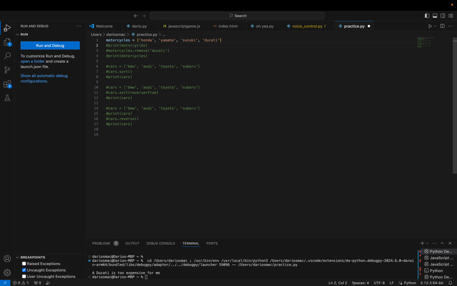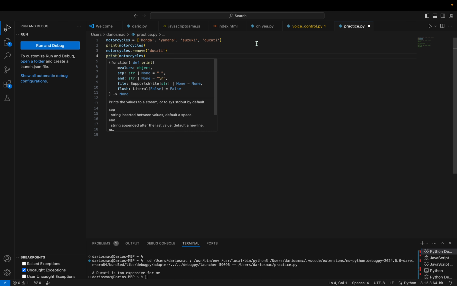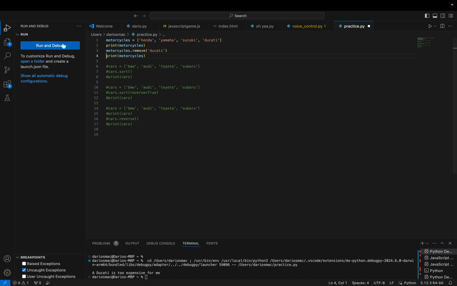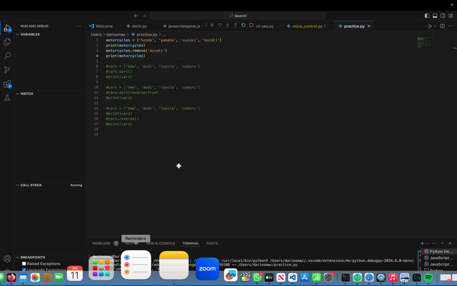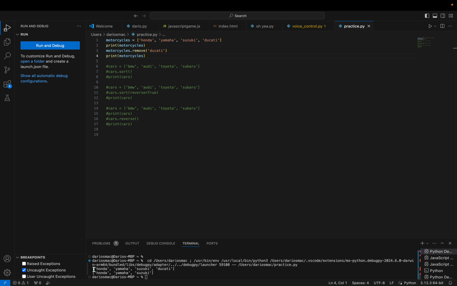Okay. So motorcycles equals Honda, Yamaha, Suzuki, normal list, print motorcycles, and now motorcycles.remove is basically delete, and then Ducati. Let's just delete Ducati basically, and then print motorcycles. So let's see what happens. As expected, we've got the top one where we print motorcycles, Honda, Yamaha, Suzuki, Ducati, and then motorcycles.remove Ducati, print motorcycles. It removes Ducati and basically makes it the same thing except removing Ducati.